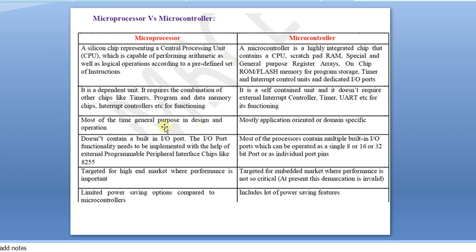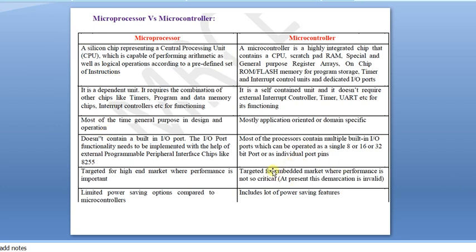Now, general purpose design and operations are only domain specific or application oriented. And here, to communicate with any other devices, like in the previous labs, an 8255 is required. What is the meaning of 8255? Programmable Peripheral Interface. We are doing programming, and the peripheral will be interacted with through this 8255. We are writing our software program, connecting it, and communicating to the peripheral through this 8255. So this is compulsory; it is required to perform any operations on the peripheral.